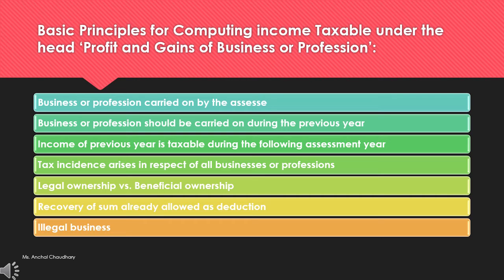The Income Tax Department has no concern with whether your business is legal or illegal. All they want is that you keep making regular payments, that you regularly pay your tax. So if any income arises from an illegal business, in that case also it will be taxable under the business or profession income.